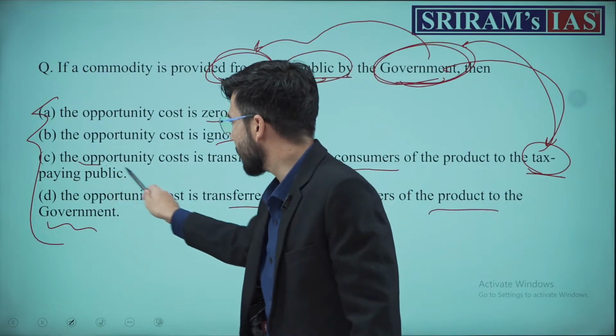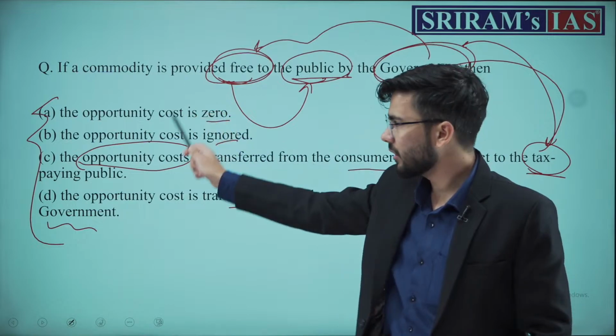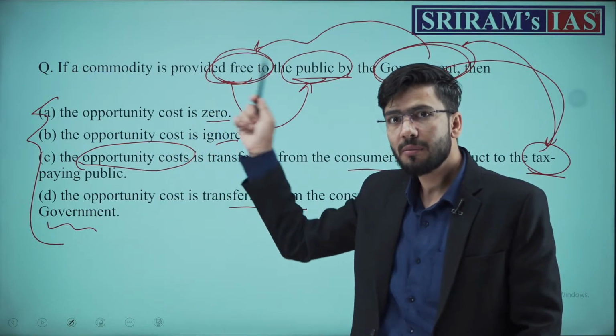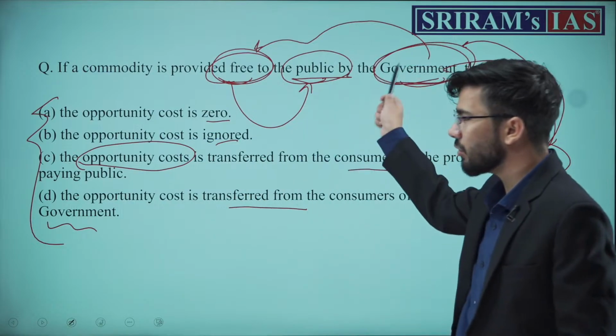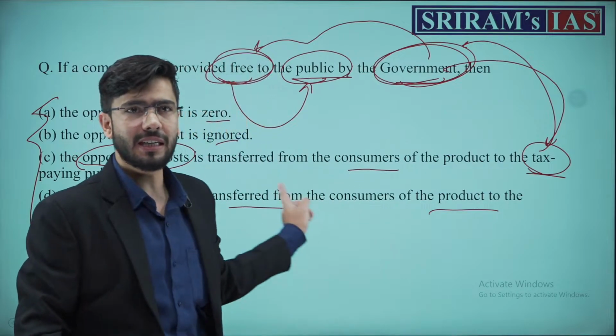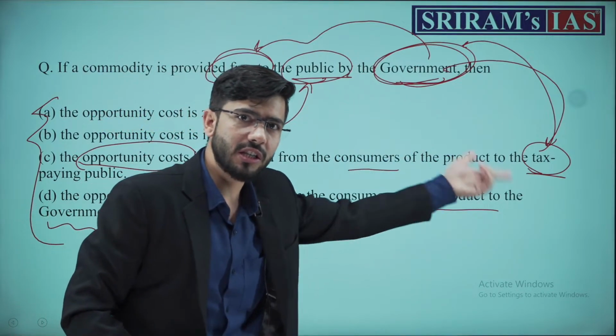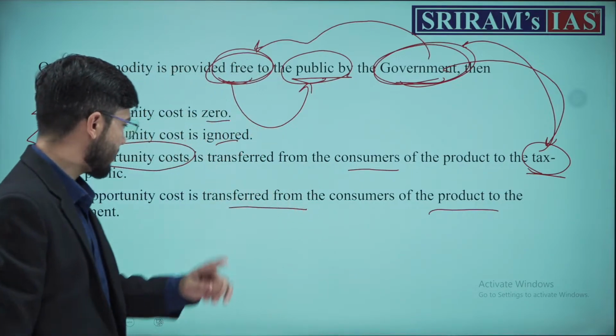Why? Because the question is not this, as I said. This is the question, that is opportunity cost. But again, opportunity cost is not the question. The question is circular flow of money. If you understand the circular flow of money, you will be able to understand how this question was framed, how the concept of opportunity cost comes into play. Understood? Chalo. Next.